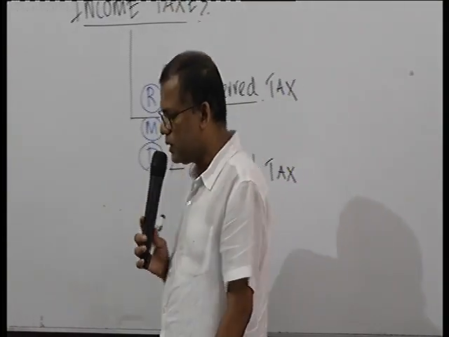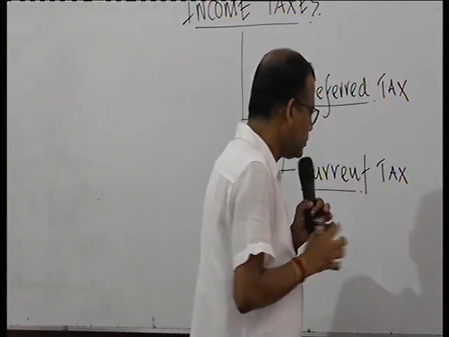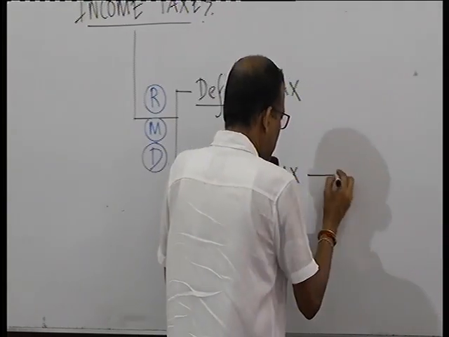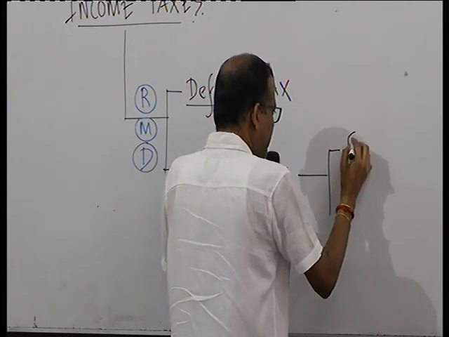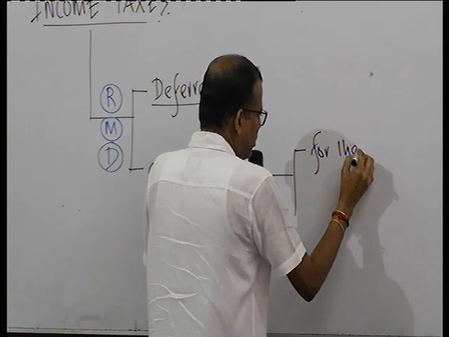Now when you talk about the current taxes, it has certain implications like this. One is tax for the period.